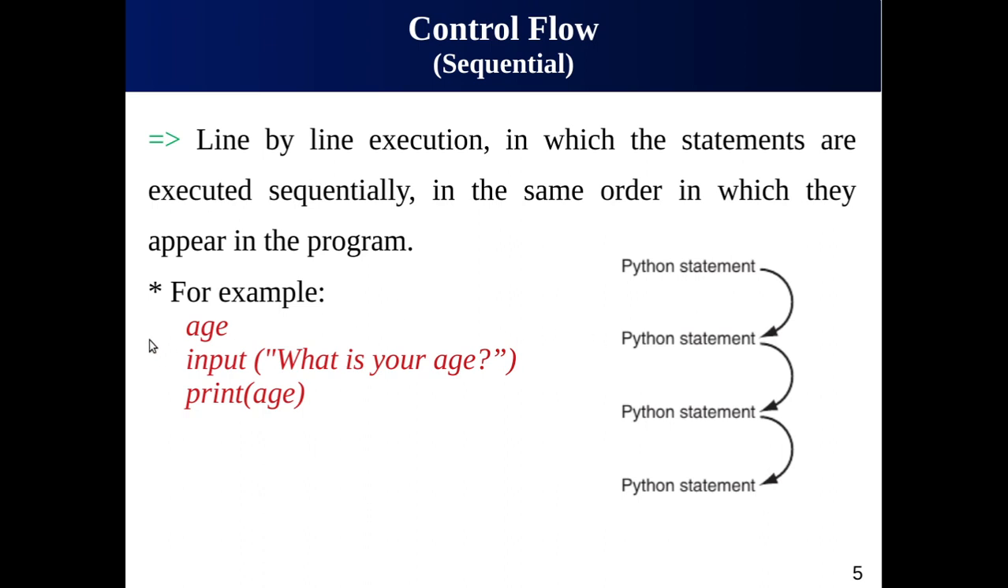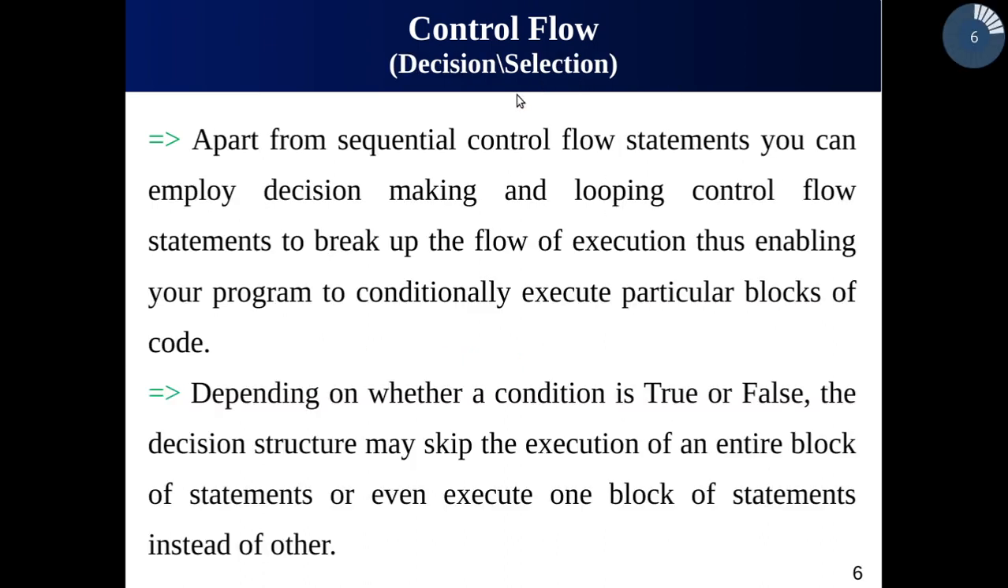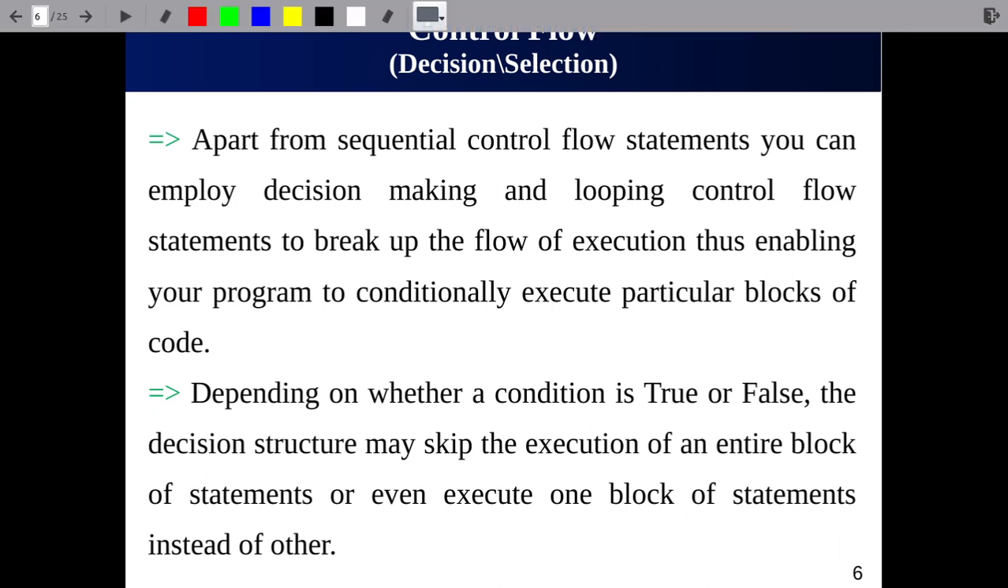And here is an example. The first statement, that is age, will be executed, then the input will be executed, and then the print statement will be executed. So the statements in the sequential flow are executed one after another from top to bottom in the same order in which they appear. The programs that we have already seen till week number 5 are all examples of sequential flow execution. In this week, we will elaborate more on the second category of control flow, which is called the decision or selection control flow.